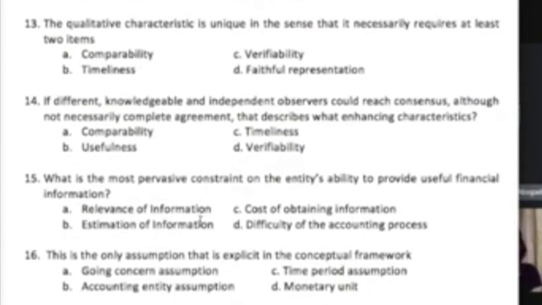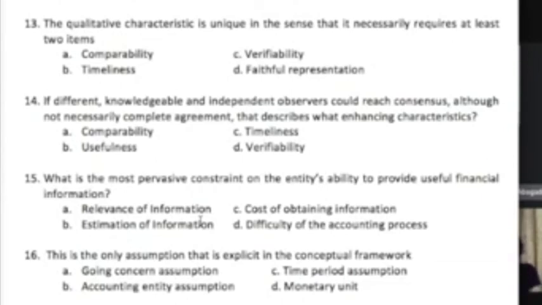The qualitative characteristic is unique in the sense that it necessarily requires at least 2 items. Our answer, sir, is alpha, comparability. Yeah. Comparability is the qualitative characteristic that enables users to identify and understand similarities in and differences among items. So, in comparing and contrasting, sir, it is only possible when there are 2 items. So therefore, comparability requires at least 2 items. Okay, so that's correct. Let's have number 15.